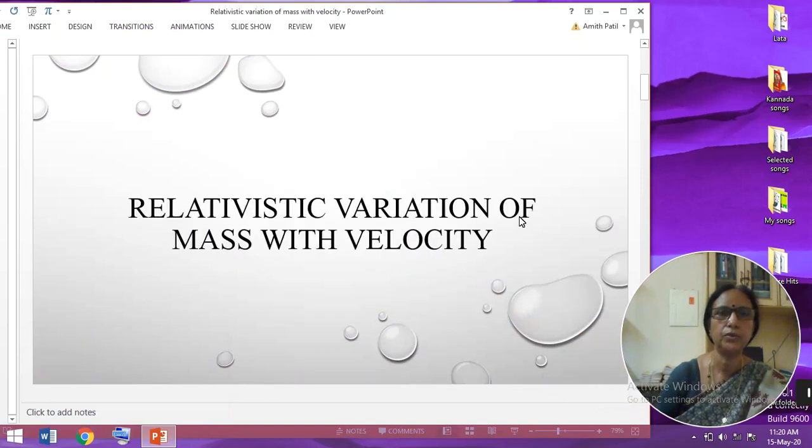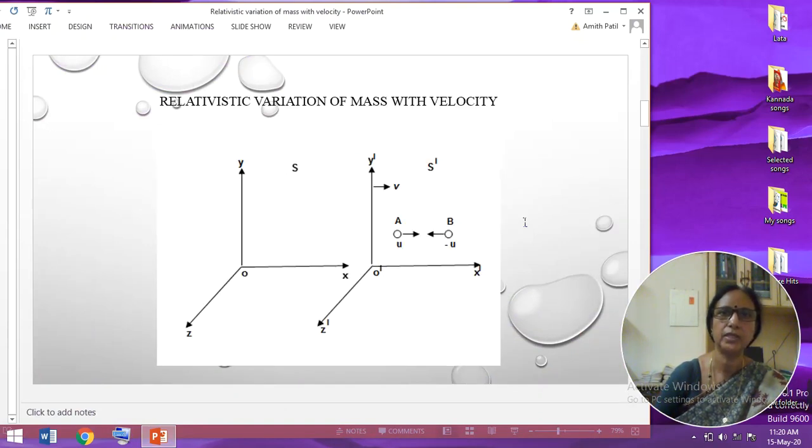In this video, I'll discuss relativistic variation of mass with velocity. For that, consider frame S dash, which is moving with a constant velocity with reference to frame S along the positive x direction. Consider in frame S dash two similar balls A and B approaching each other with a velocity u, undergoing a collision.